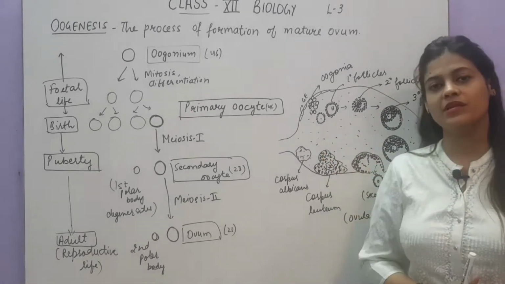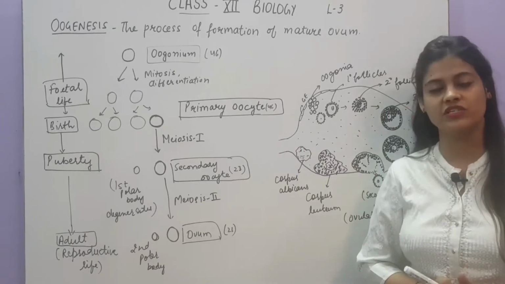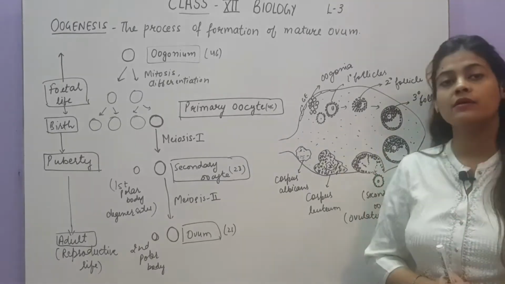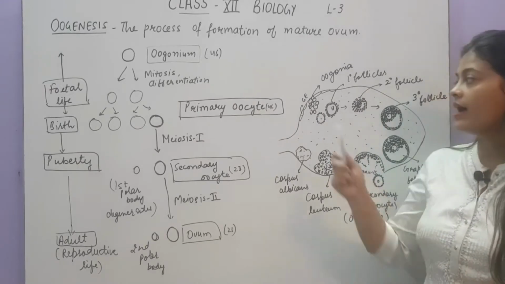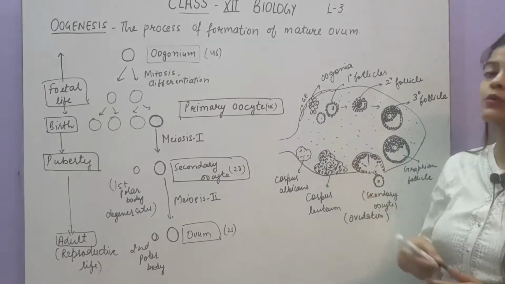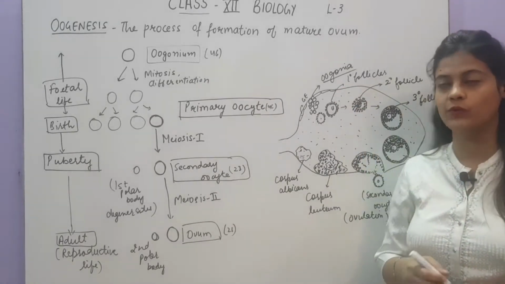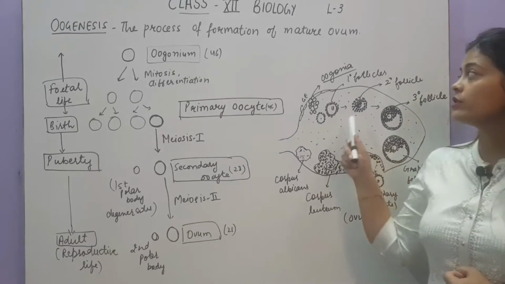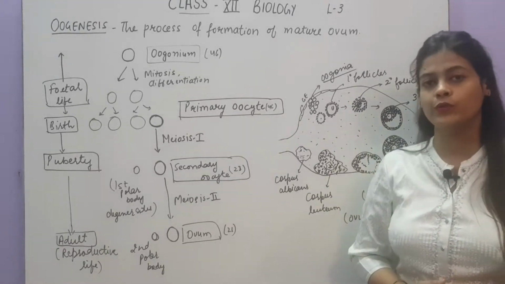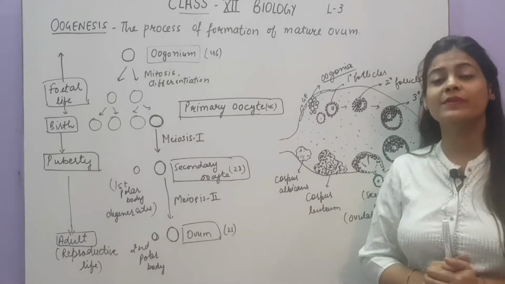The cells of the germinal epithelium will undergo development, division and differentiation to form the mature ovum, and here these cells are called oogonia. Singular is oogonium.